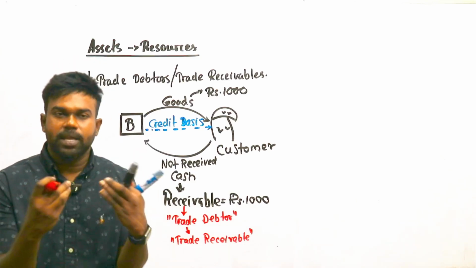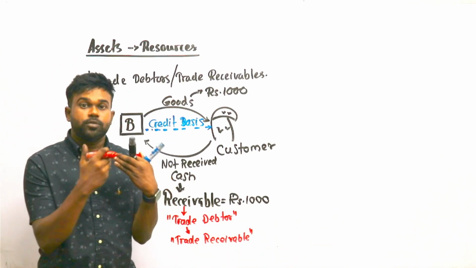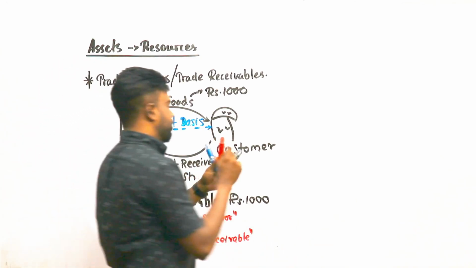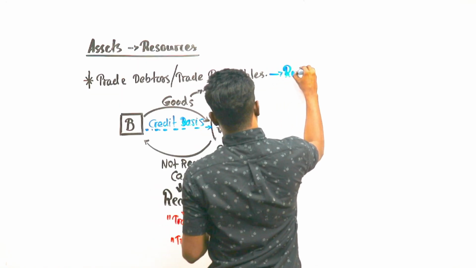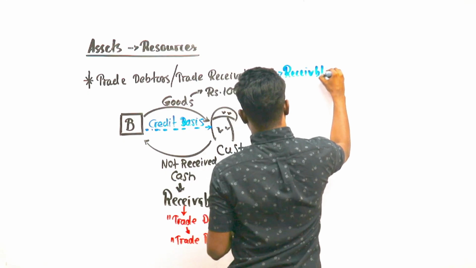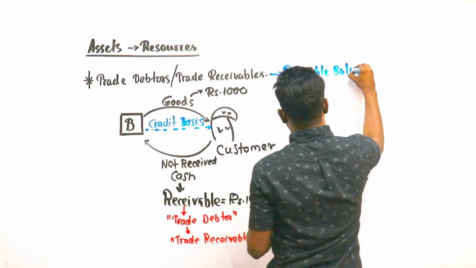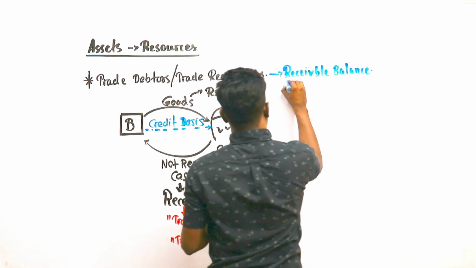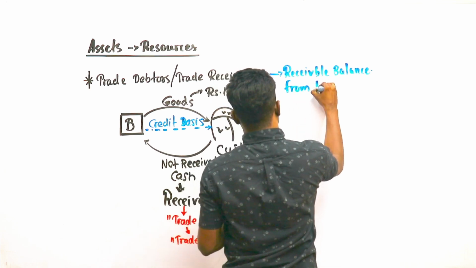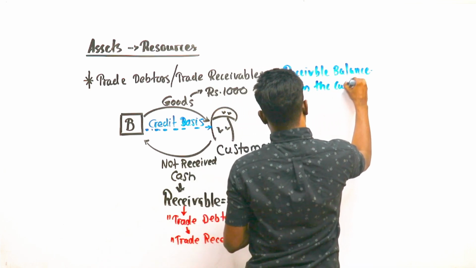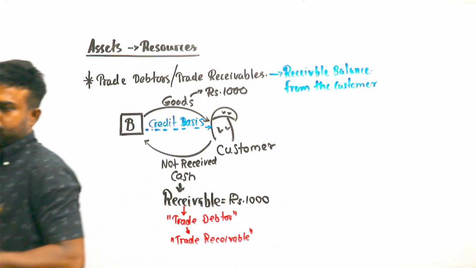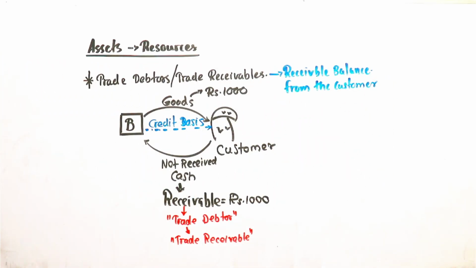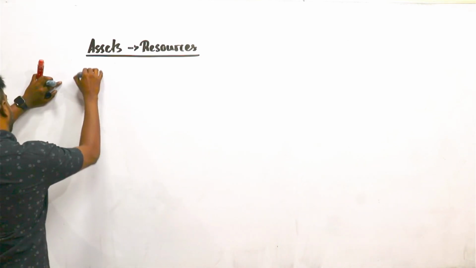Debtor simply means receivable balance from the customers. If you want, write it down like this: receivable balance from the customer. Write down the topic and subtopic.